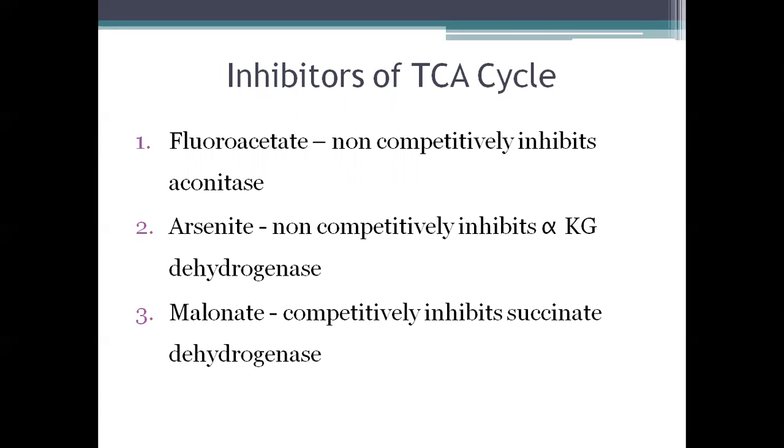Finally, we are coming to the inhibitors of the TCA cycle. We have number 1, fluoroacetate. It non-competitively inhibits aconitase. Arsenite non-competitively inhibits alpha-ketoglutarate dehydrogenase, whereas malonate competitively inhibits succinate dehydrogenase. Now, malonate competitively inhibiting succinate dehydrogenase is a typical example of competitive inhibition. It is also a very common question which will be asked in your exams.